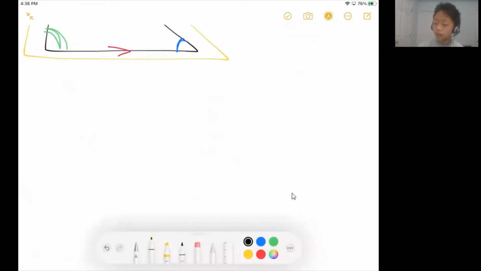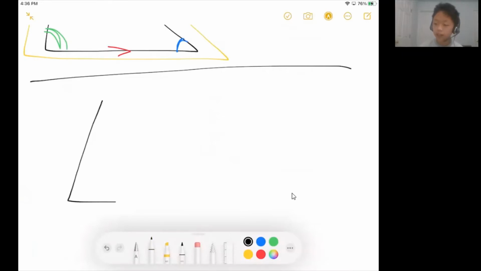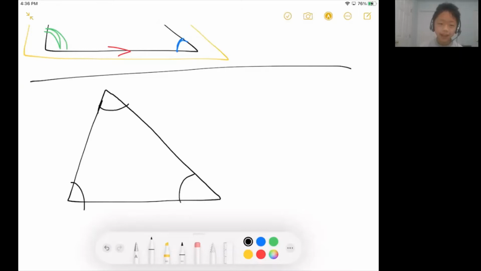So most of you probably know that the sum of the angles in a triangle is equal to 180 degrees, right? So if you have any triangle, then the sum of these three angles is always going to equal 180 degrees. And just a quick proof on why that's true, in case you're curious, why is this always true?